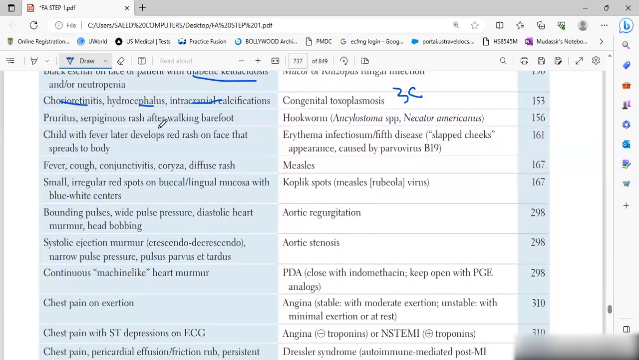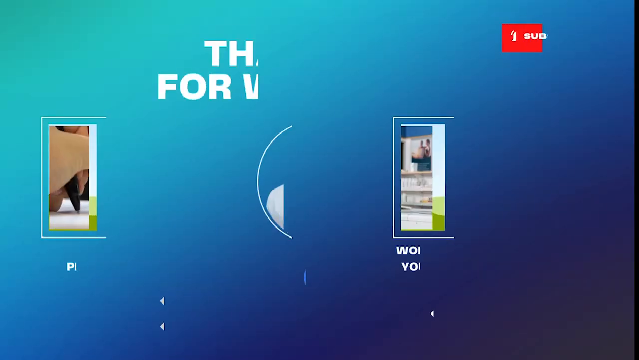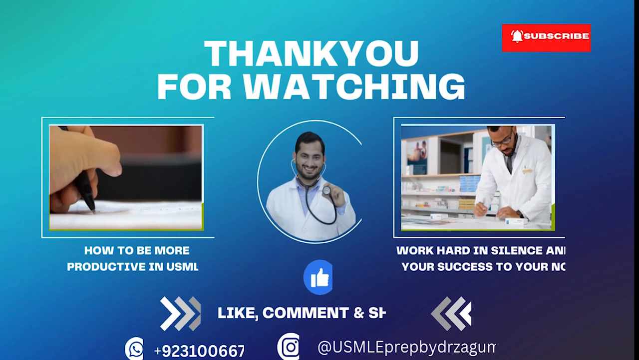Pruritus, serpiginous rash after walking barefoot: it will be hookworm, because hookworm larvae enter from your foot when barefoot. So it can cause a serpiginous rash.